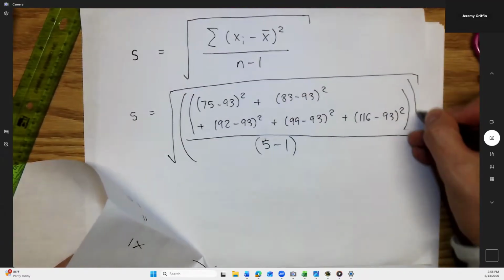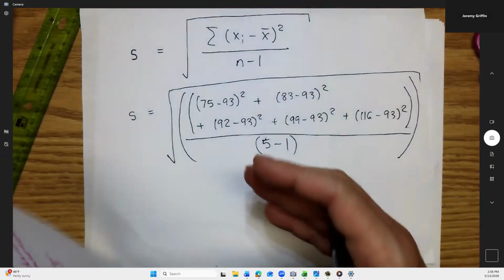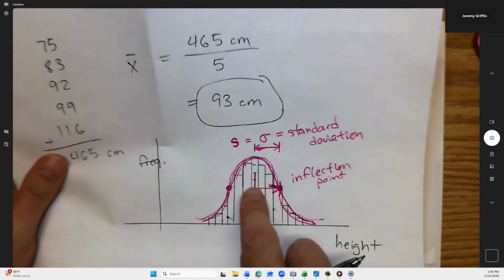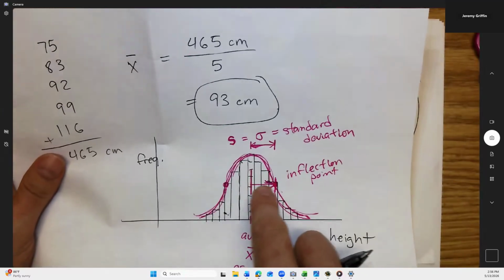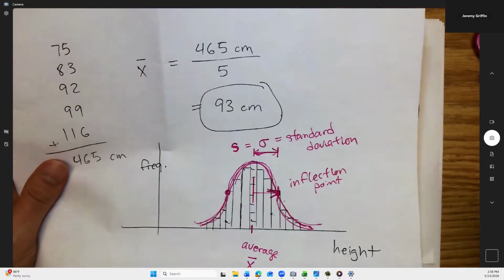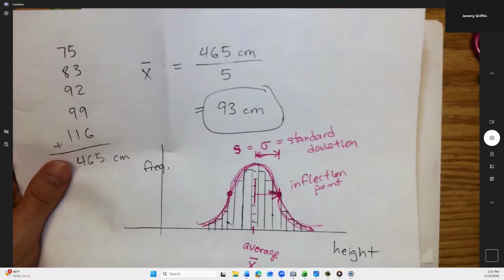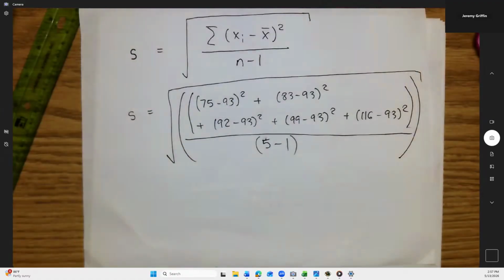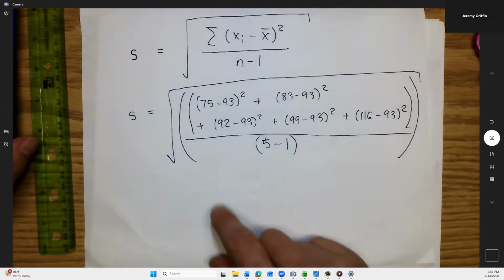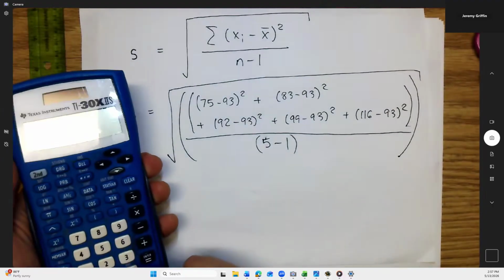Okay. And that will tell me, because remember what we're trying to find, I don't want you guys to lose track of the story. That tells me how far from this average to this inflection point, which effectively tells me how spread out is that data for that bell curve. Like, what's the variability among dog heights? It's called standard deviation. So I need to plug this all in my calculator.